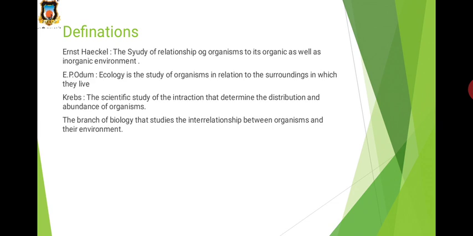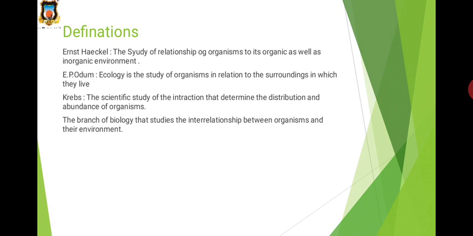The next scientist is the famous ecologist E.P. Odum, who in 1971 defined ecology as the study of the totality of patterns of relationship to the surroundings. According to Odum, ecology is the study of organisms in relation to the surroundings in which they live. The organisms interact with the surroundings in which they live, and these surroundings are called the environment of organisms.